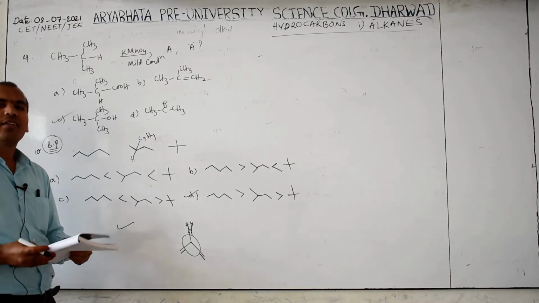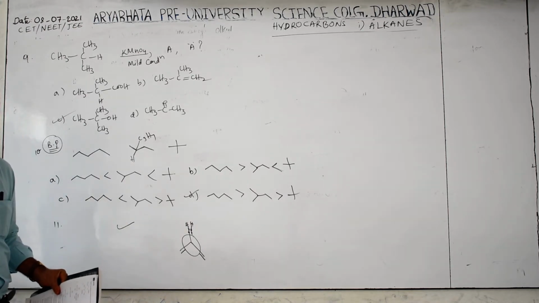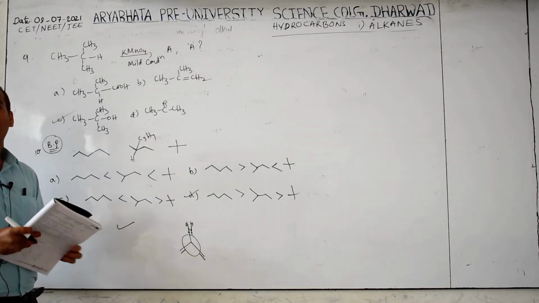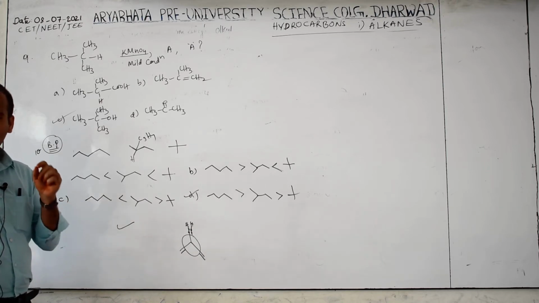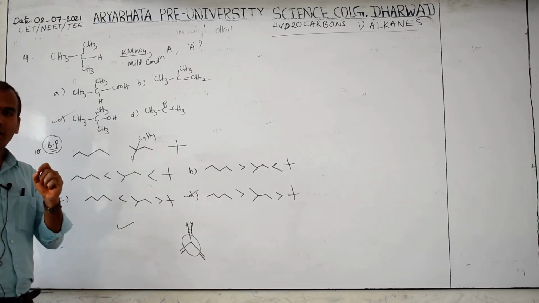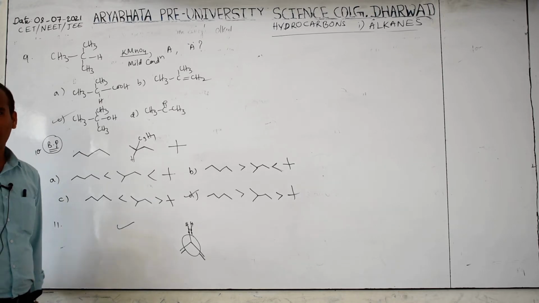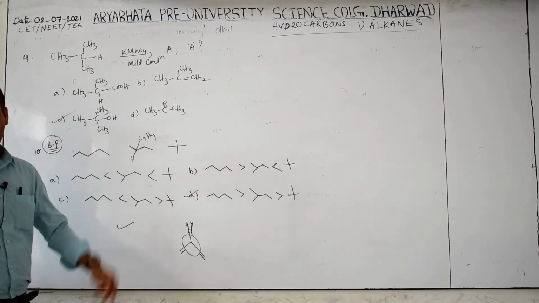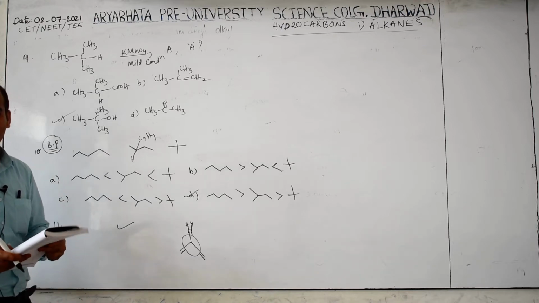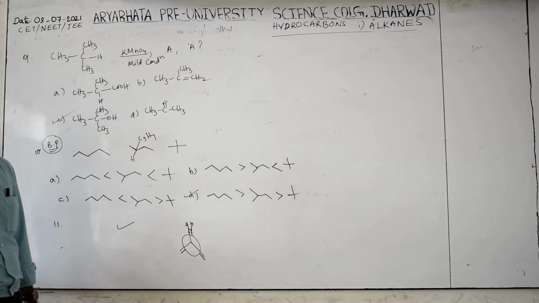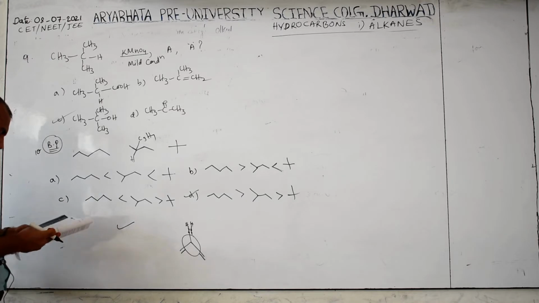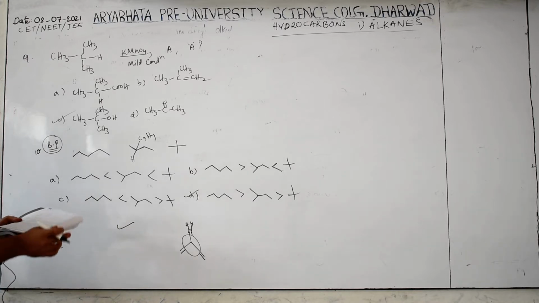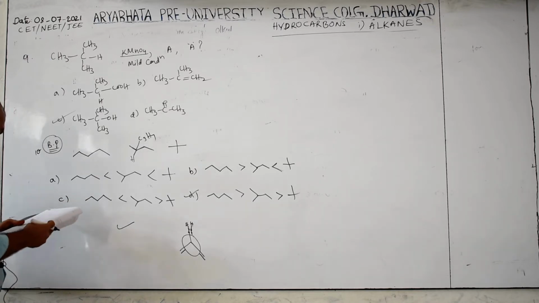Otherwise these videos are also on your website; you can revise again. When I first taught it in the video lecture on your website, very detailed information was given. Nearly 64 videos are there on the first chapter, nearly 64 videos only on the first chapter of organic chemistry. Next, then option B is correct here.